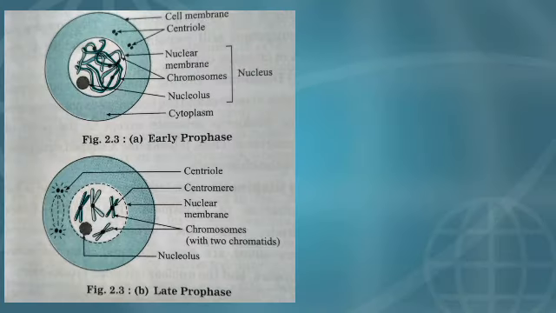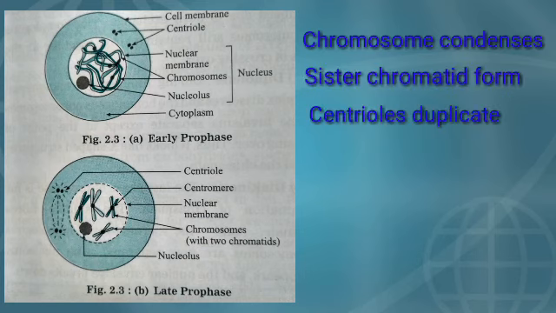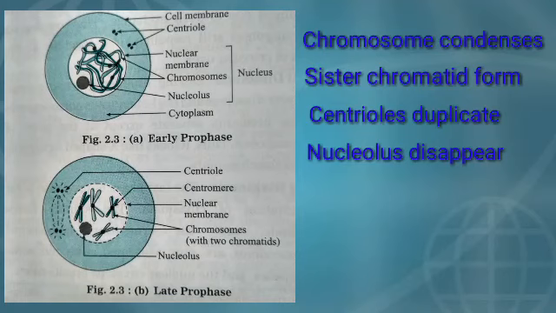Now we will start with the mitosis process. Mitosis consists of two stages, karyokinesis and cytokinesis. Karyokinesis means the stage in which the nucleus is divided, and cytokinesis means the stage in which the cytoplasm is divided.